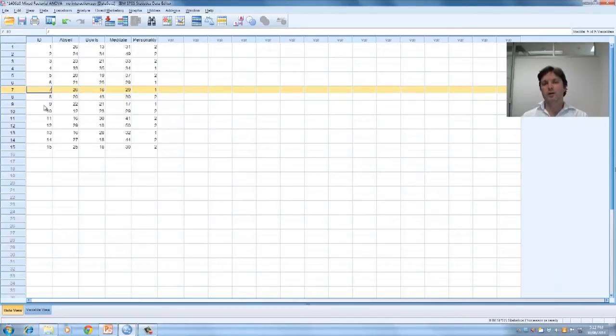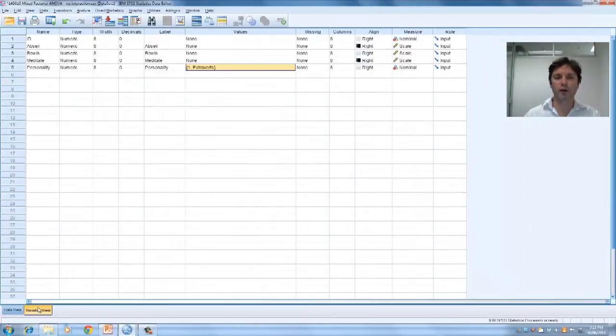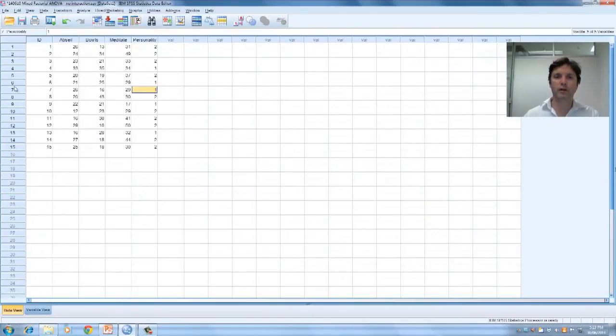And hopefully those activities have been counterbalanced appropriately to ensure that fatigue effects don't play out in those scores. And then we've got a score of personality of 1. So if we went back to there, we can see 1 are extroverts. So participant 7, ID 7, is an extrovert.